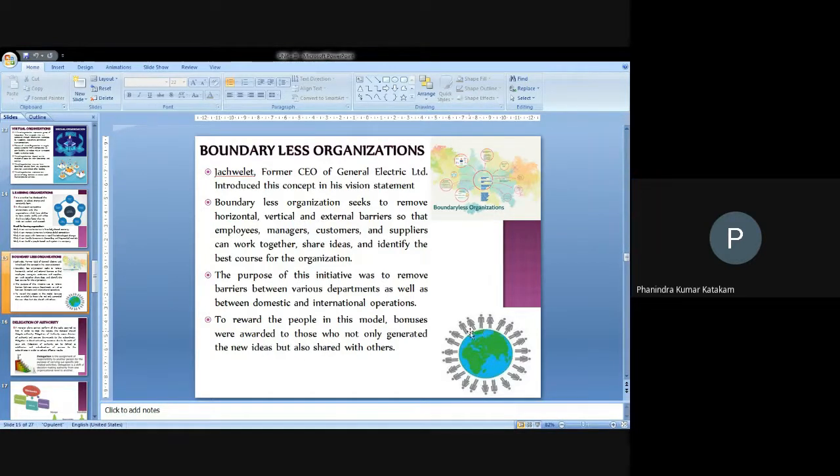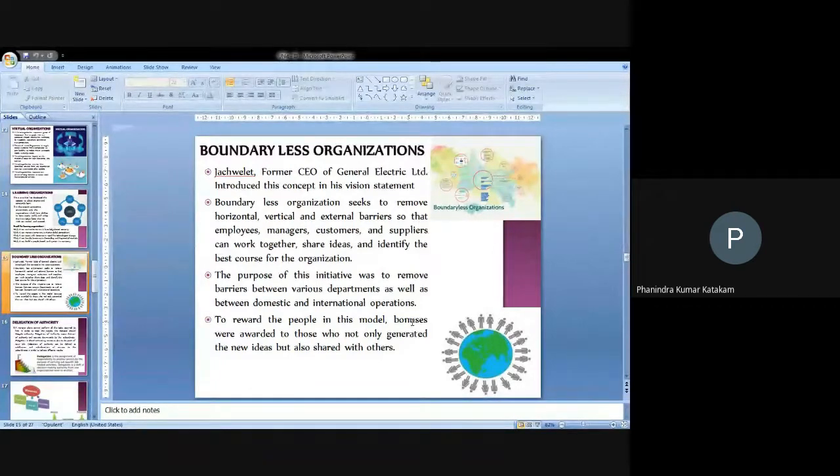We ask the people to share their opinions, and whoever effectively involves themselves in the activities of the organization, whoever shares ideas and opinions in order to improve the business, is rewarded. We are not restricting the people, and not only the members of the organization can suggest. We are allowing the customers, the suppliers, and all the people to suggest towards the betterment of the organization. Whoever shares ideas will benefit through the rewards or bonuses the company gives, and will also contribute to the benefit of the organization.